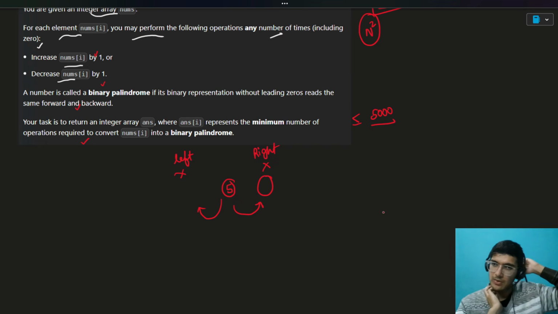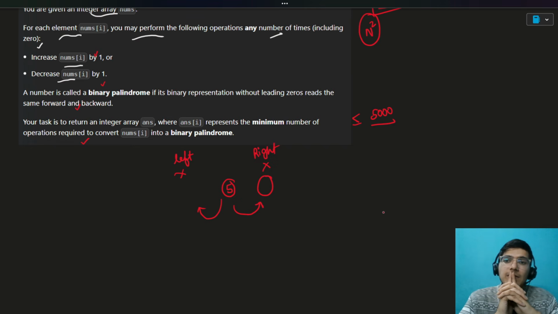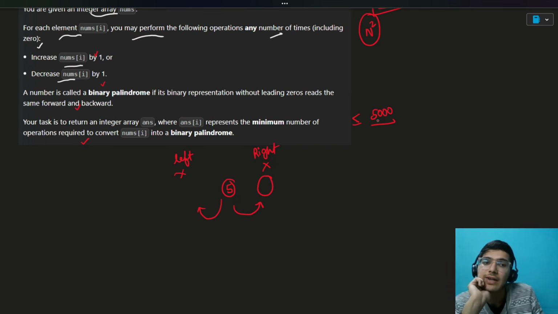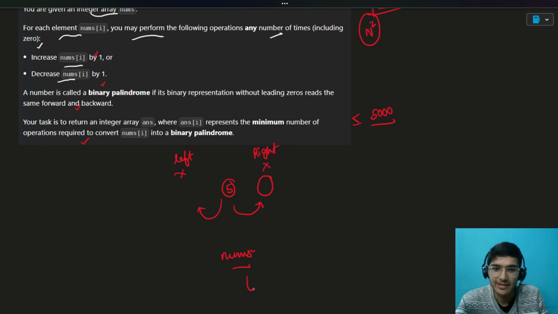Now, can we think about something here? A number is called binary palindromic and we have to find the closest such number. When we are iterating over our nums array, we have to find this closest. How can we get this closest? We can actually iterate also, interestingly. Again, because n is still 5000, we have an n square approach.